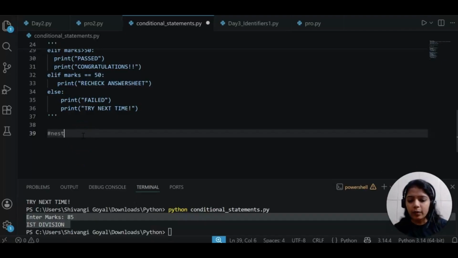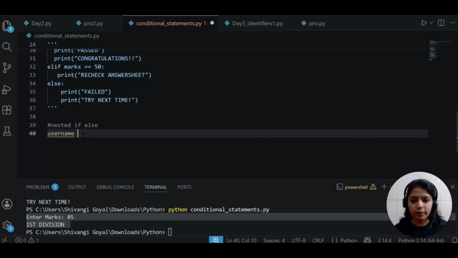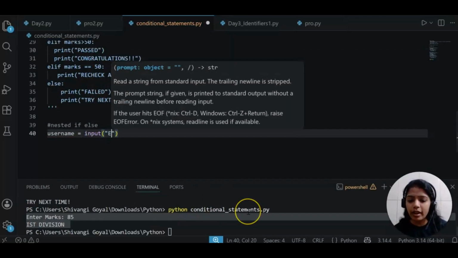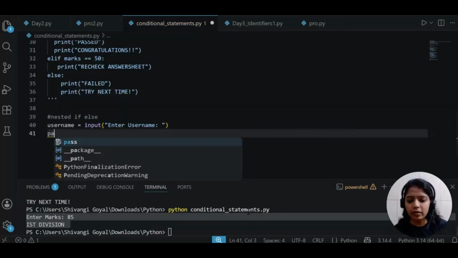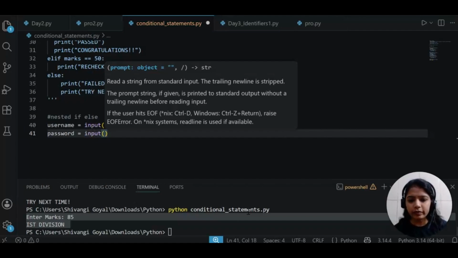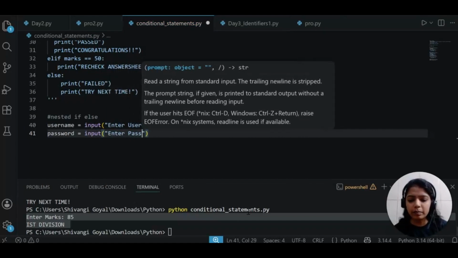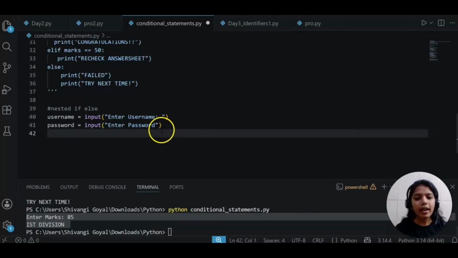I'm just writing it down. Okay, the topic is if else, nested if else. I am taking username from user, so obviously it is going to be a string. Enter username. Then I am taking password from user. Let's say password also in string only we can take. Enter password. Okay, so user will give its username and password.